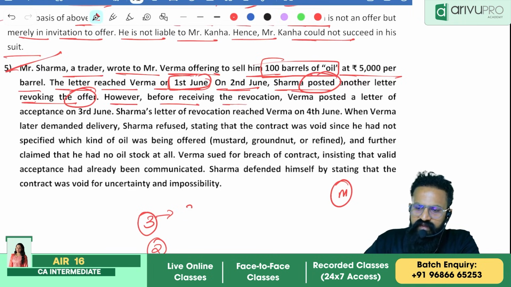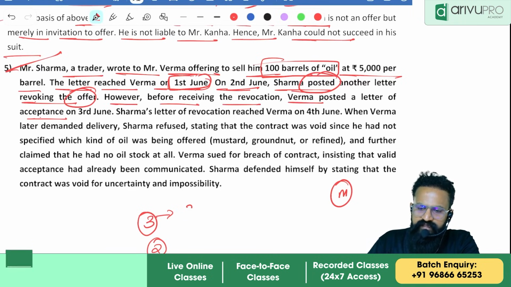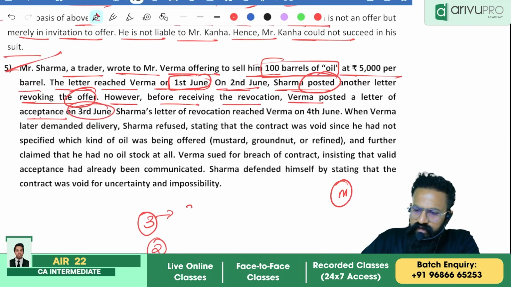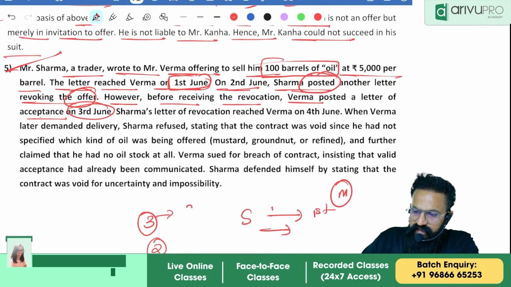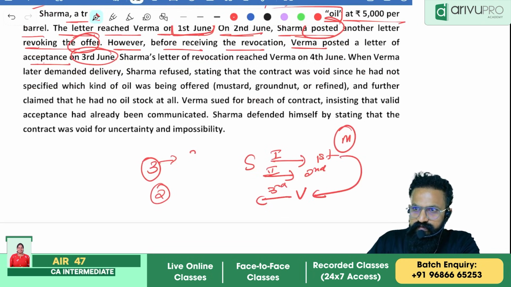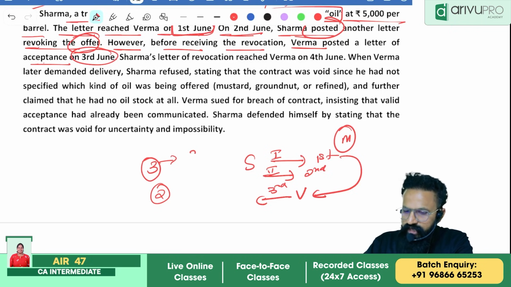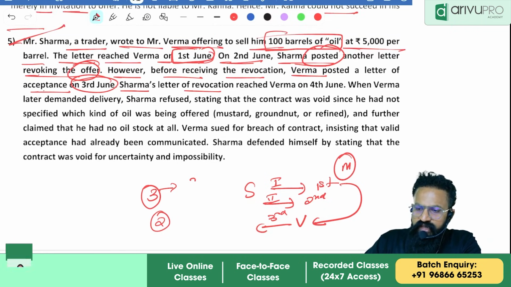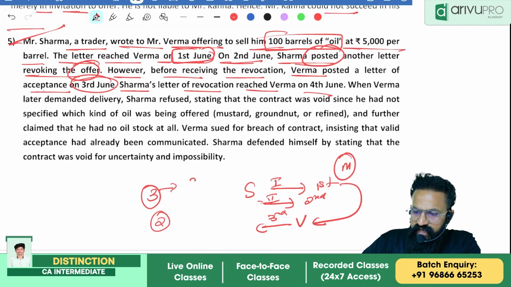However, before receiving the revocation, Verma posted a letter of acceptance on 3rd June. So what has happened? Sharma sent the first letter on 1st June, which has reached. This is the second letter, which he sent on 2nd June. Now Verma has replied to the first letter on 3rd June. He has replied already. Revocation has not yet reached. Okay. Sharma's letter of revocation reached Verma on 4th June. See, this second letter has now reached Verma on 4th June. I hope it is clear.